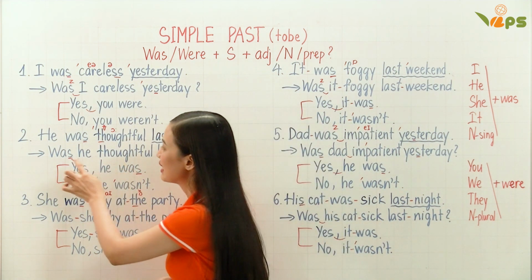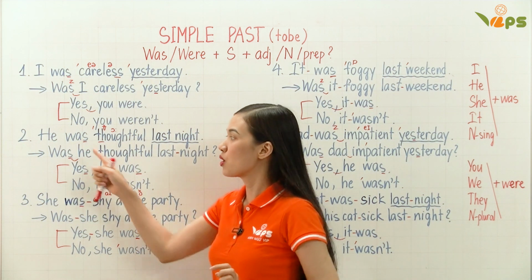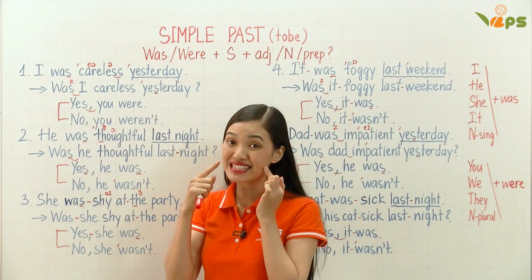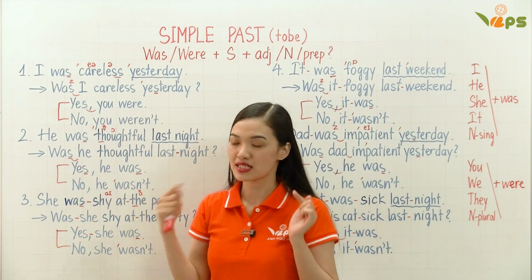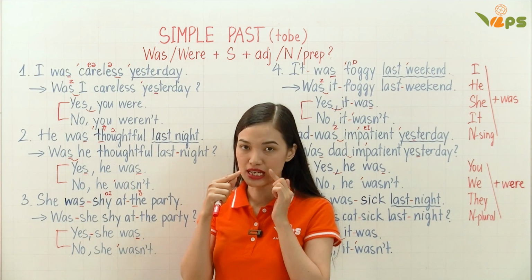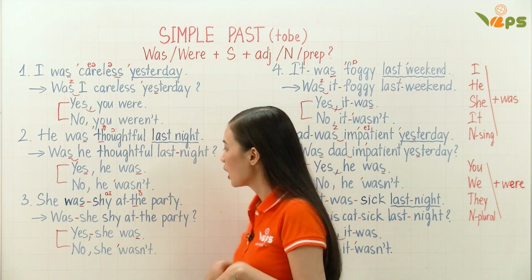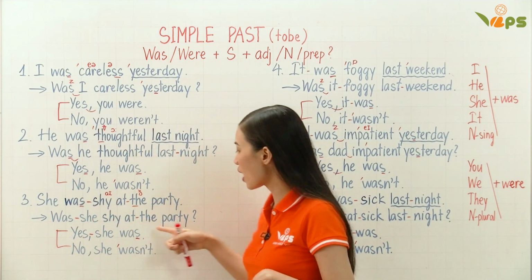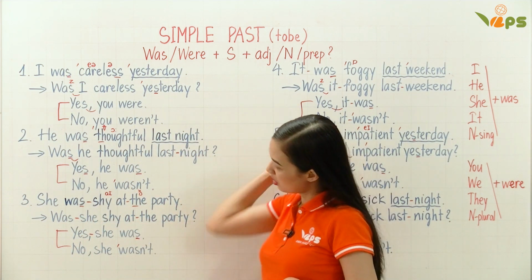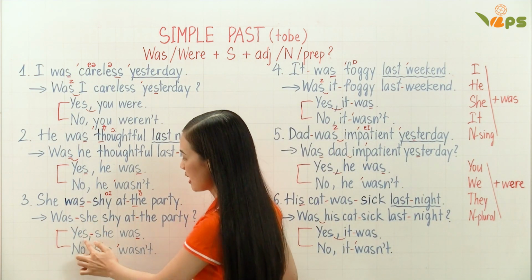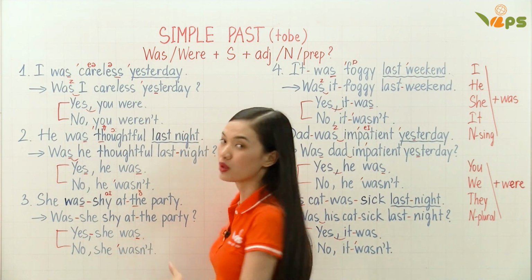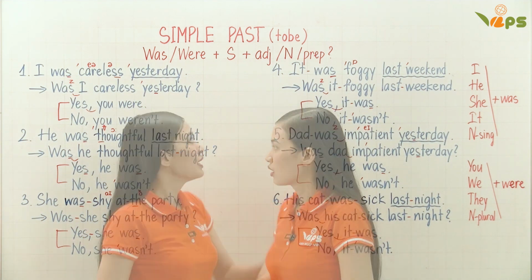Remember, if we link was he, that is, was he. And this one, SH, was she. Was she shy at the party? Now, was she? Yes, she was. No, she wasn't.